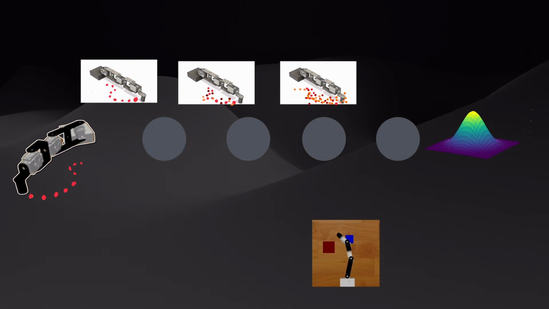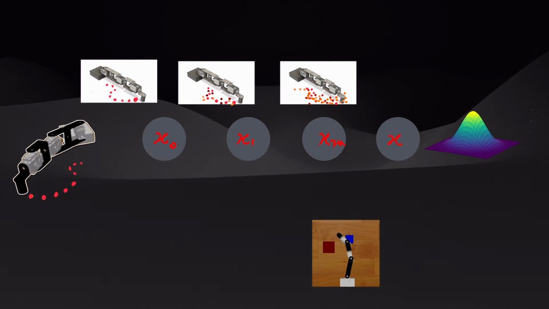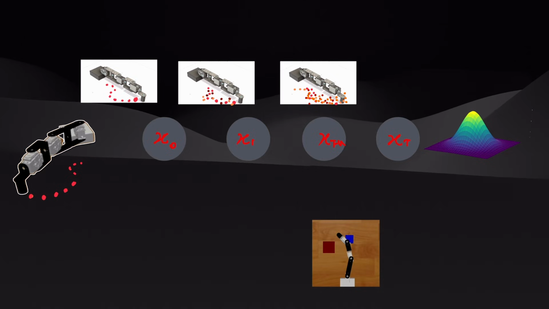The procedure or the algorithm is similar to that of image generation, but the main target becomes different. In the case of image generation, our main target was to generate a 2D grid of pixels. But in the case of robot learning or behavioral cloning, our main target is to generate action sequences.